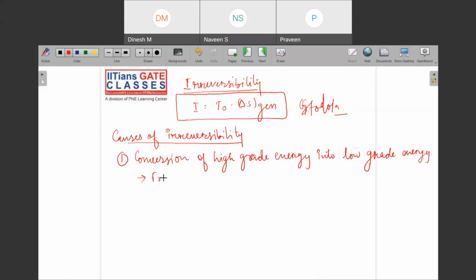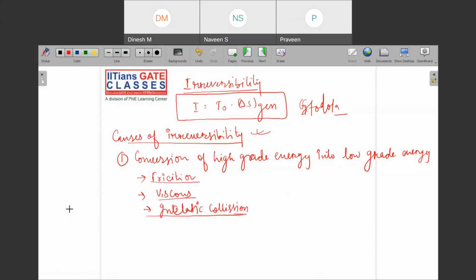What are the causes of this irreversibility? One is friction. When you are working with the change of high grade into low grade, there can be frictional effects, viscous effects, elastic collision, inelastic collision. Inelastic collision means there is some loss now. Those things which cause some loss, and those losses are irreversible, we name them a cause of irreversibility.